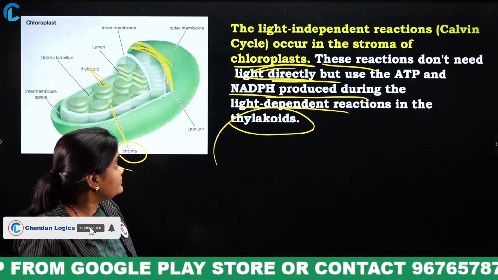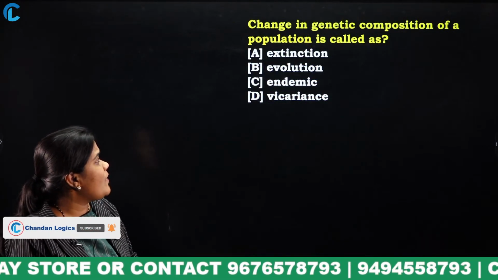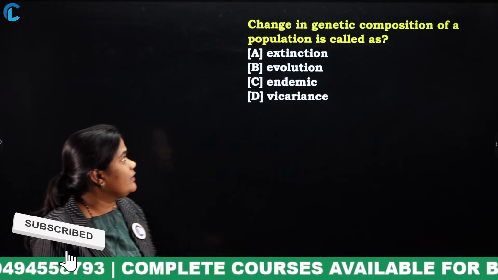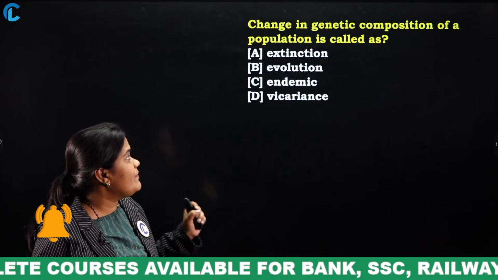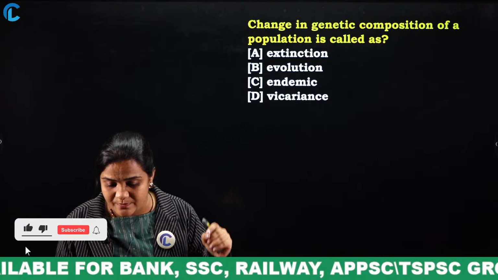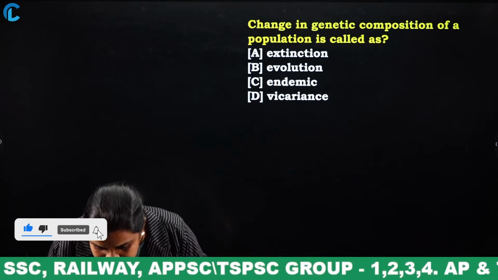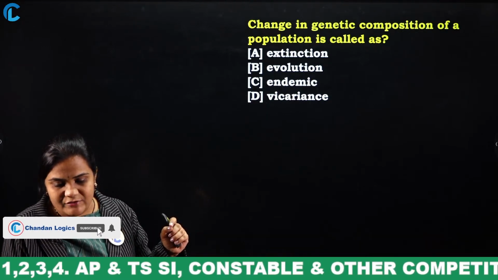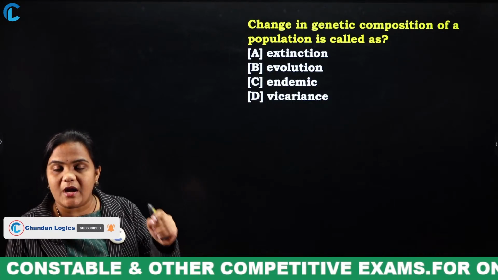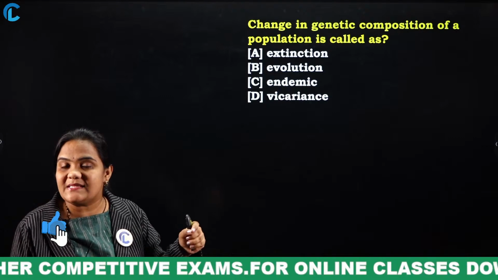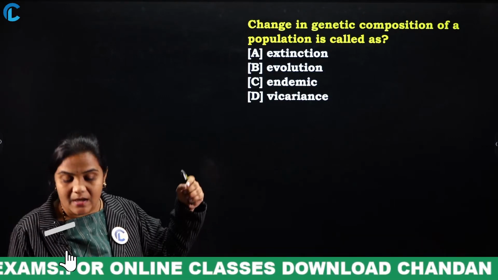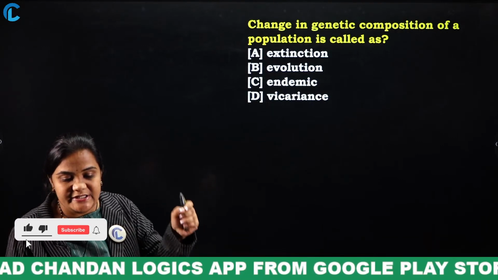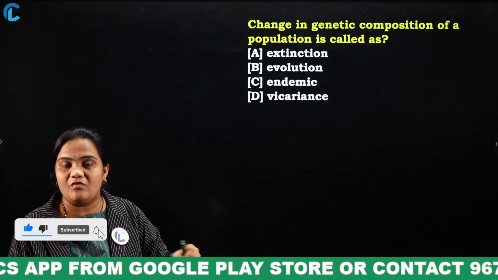Next. Change in genetic composition of a population is called: extinction, evolution, endemic, or vicariance? Come on, everyone has to mention your answer in the comment section. Live chat people, you all have to mention your answers in the comment section, whether you know the answer or not, and please note down how many of the questions are correct. Yes, very good, evolution. Change in genetic composition of a population is called evolution.